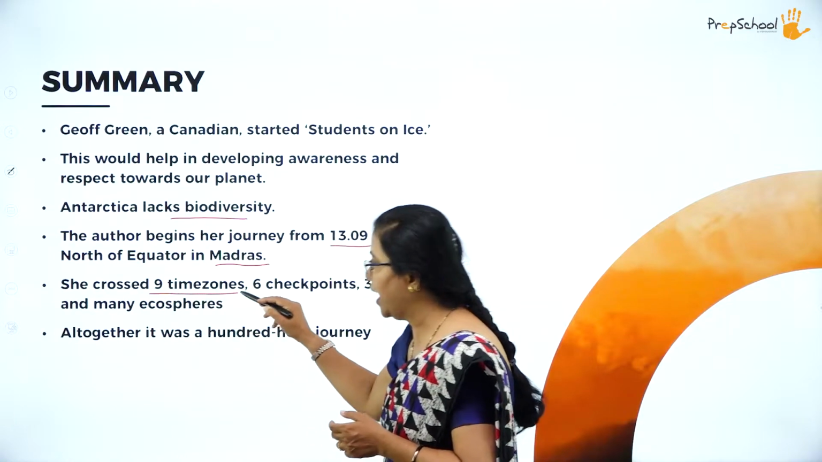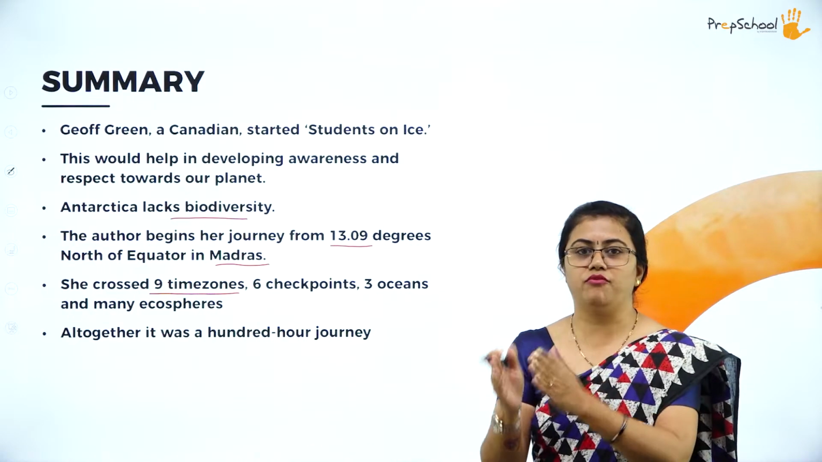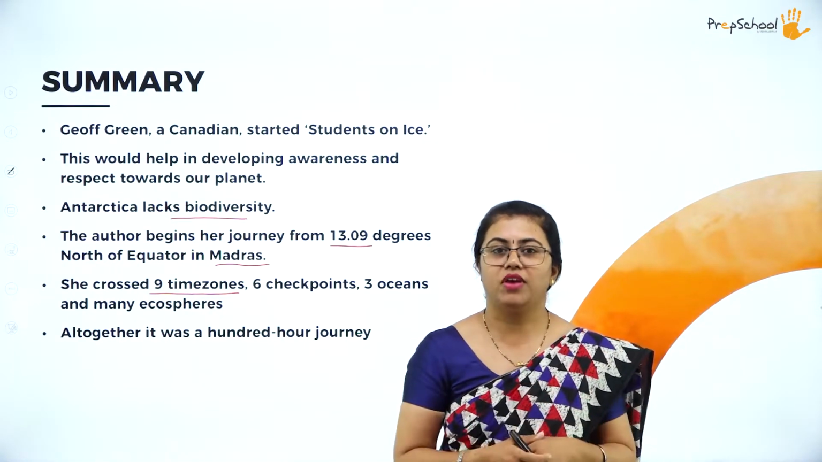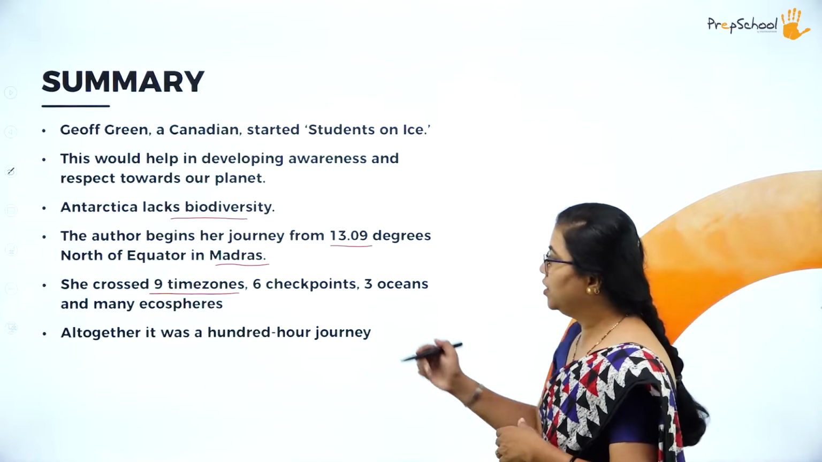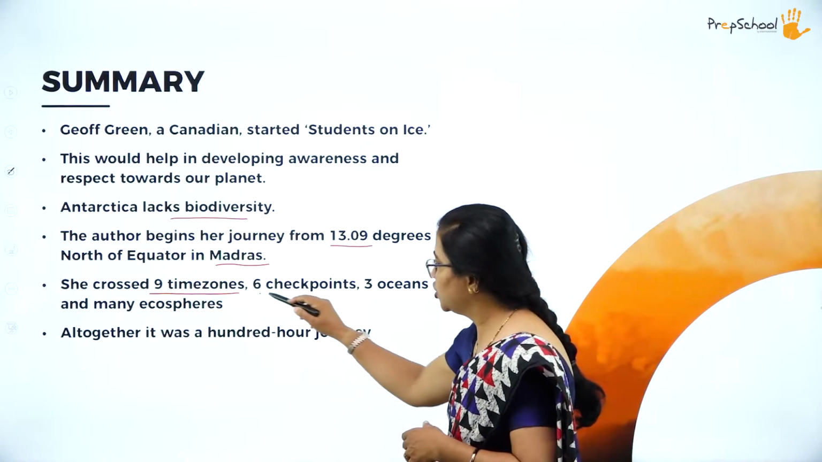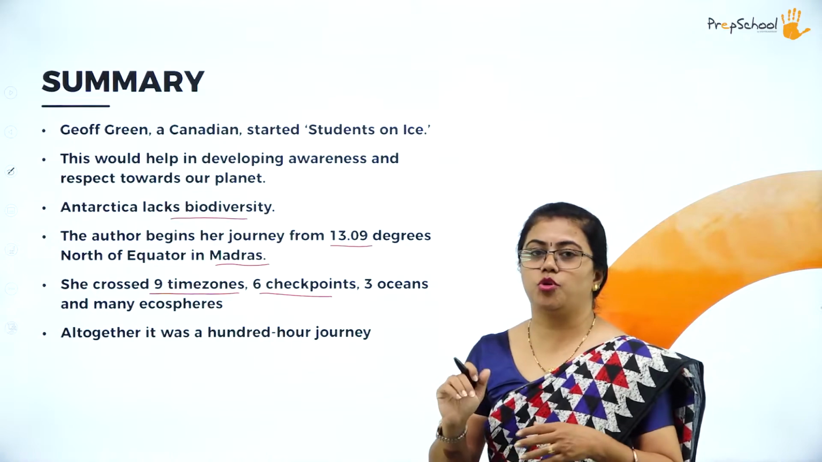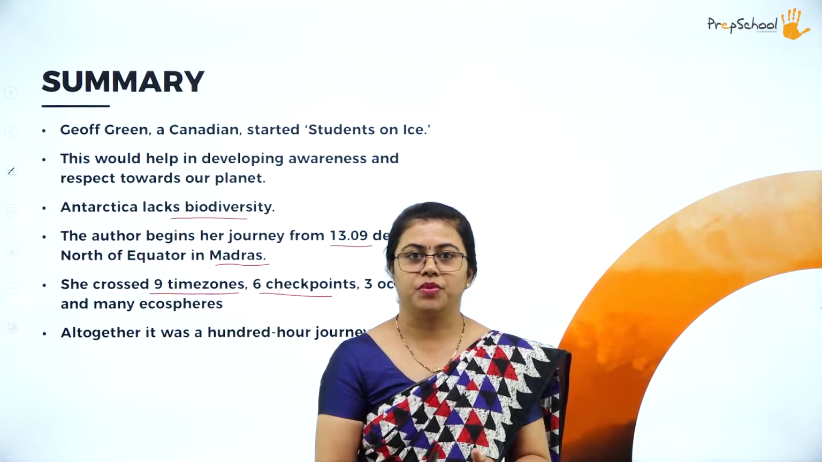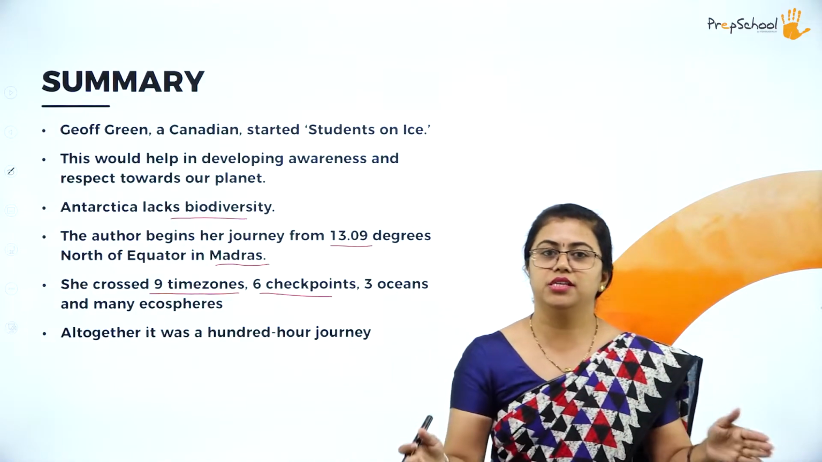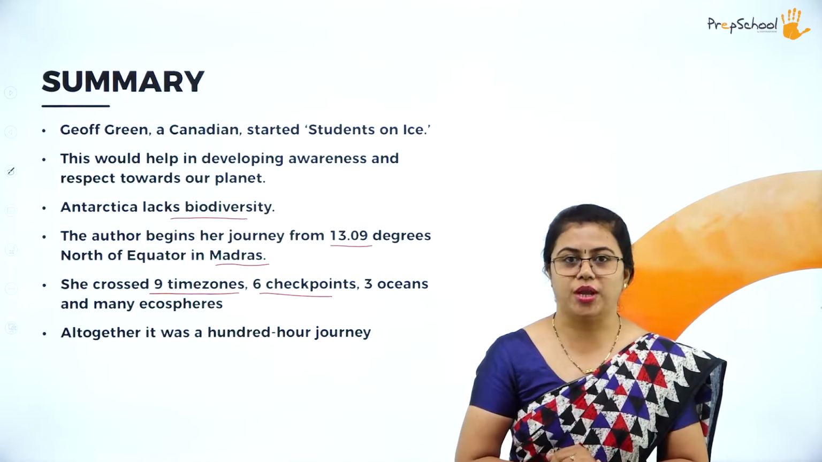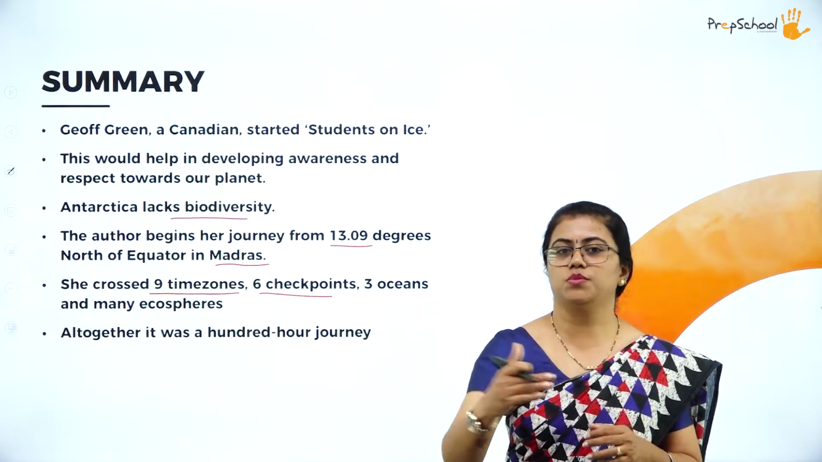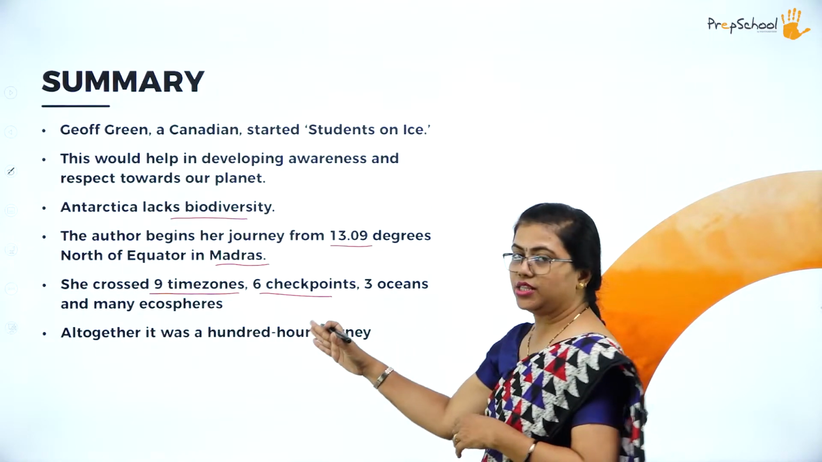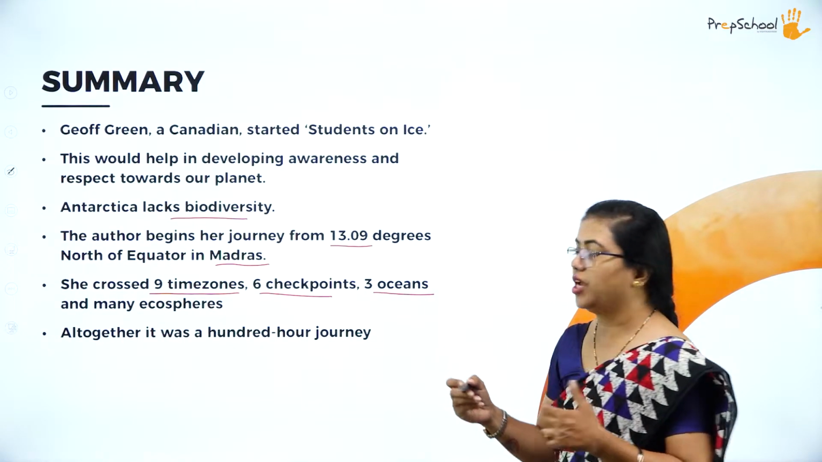She crosses 9 time zones. Means, you know, right, from one longitude to another, there is a variation in time. Every 15 degrees, I think there is a variation in time, isn't it? So she crosses 9 time zones and 6 checkpoints. Checkpoints means in this program, they would have provided some checkpoints, like you have to reach this point at this time. Then you have to travel from here to here in this time range. So like this, they would have given checkpoints, means some destinations wherein those people have to reach. So she crosses 9 time zones, 6 checkpoints, and also 3 oceans.